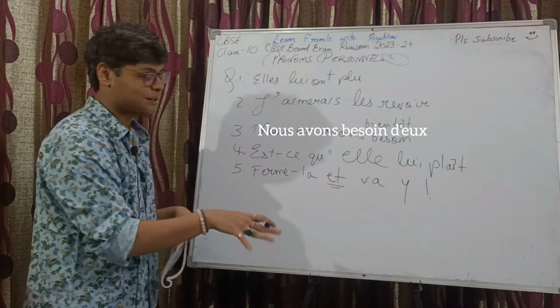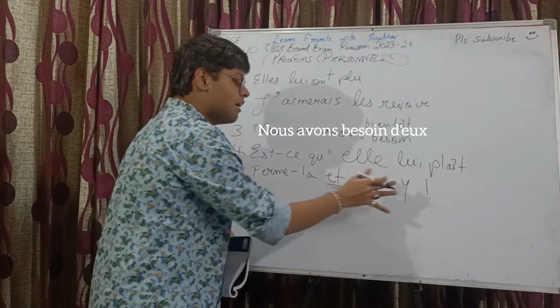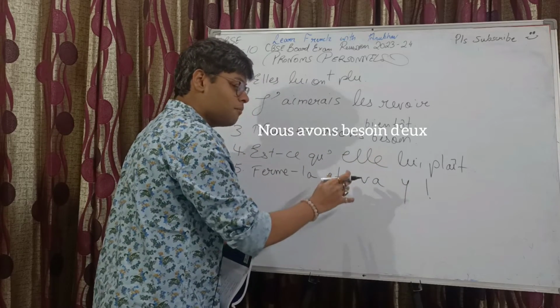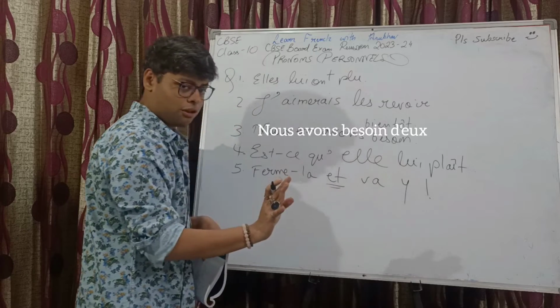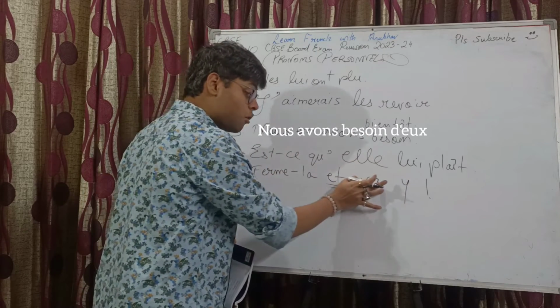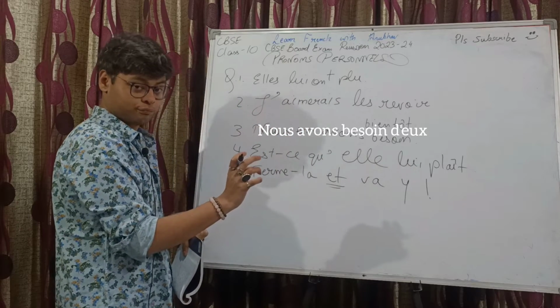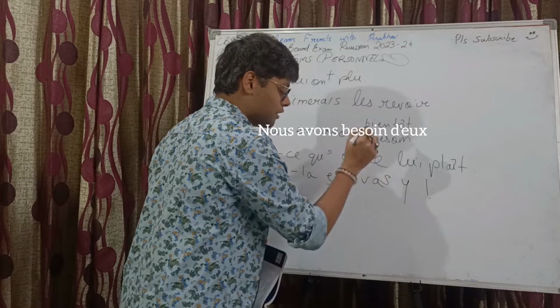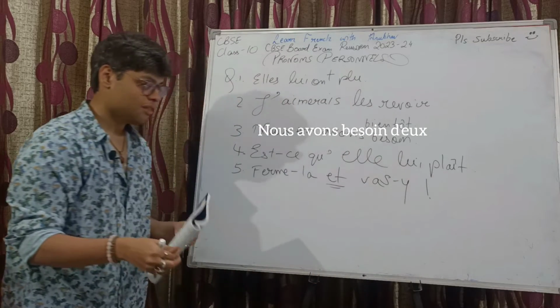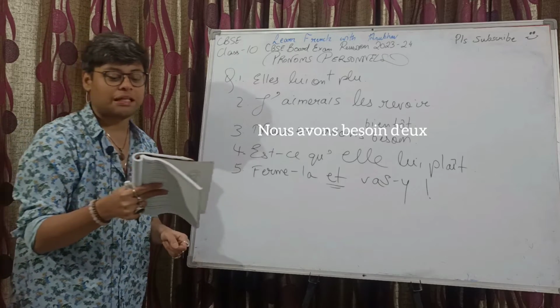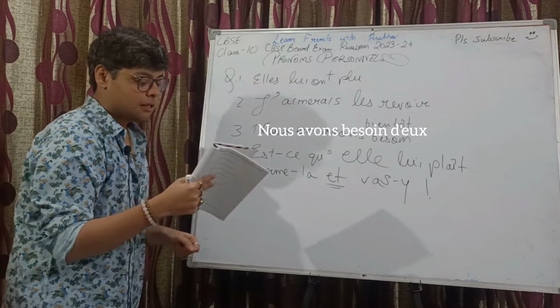That's why I said both the terms, okay. So va, y. In case of affirmative imperative, we know the pronoun is coming after the verb. The pronoun is beginning with a vowel, and the verb is also ending with a vowel. In that case, what will we do? We will add an s over here. Ferme-la et vas-y. Okay, that's how we are going to do it.